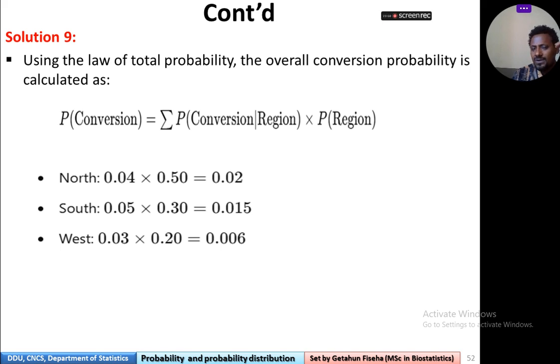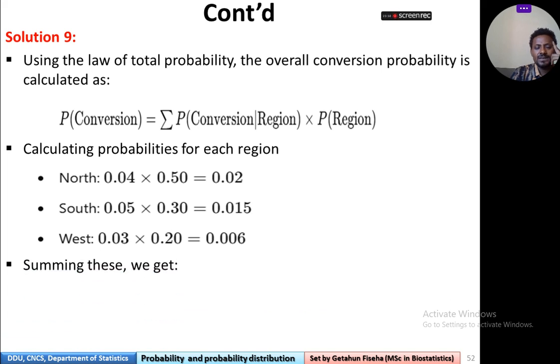Probability of conversion is equal to probability of conversion given region times probability of region. So for north 0.04 times 0.5, which is 0.02, 0.05 times 0.6 equals 0.015. Again, for west, 0.03 times 0.2, which is equal to 0.06.